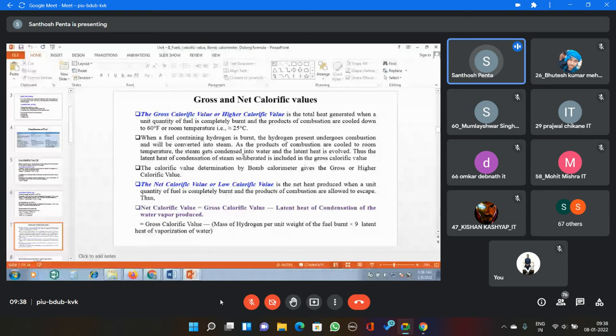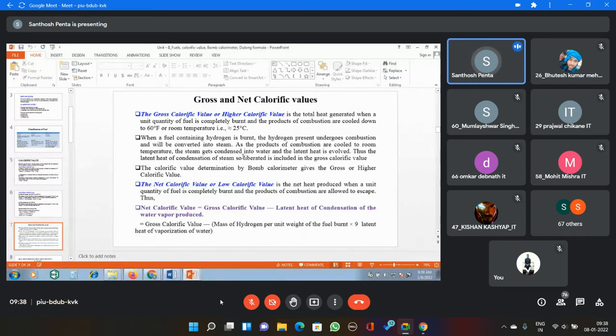Now, what is the net calorific value? Same here: when a known amount of fuel sample is burnt completely, some amount of heat is liberated. That heat is called the net calorific value. But here the combustion products are allowed to escape. If combustion gases evolve, or hydrogen gas or oxygen gas evolves during the combustion reaction, these gases may escape out from the bomb calorimeter, the closed vessel.